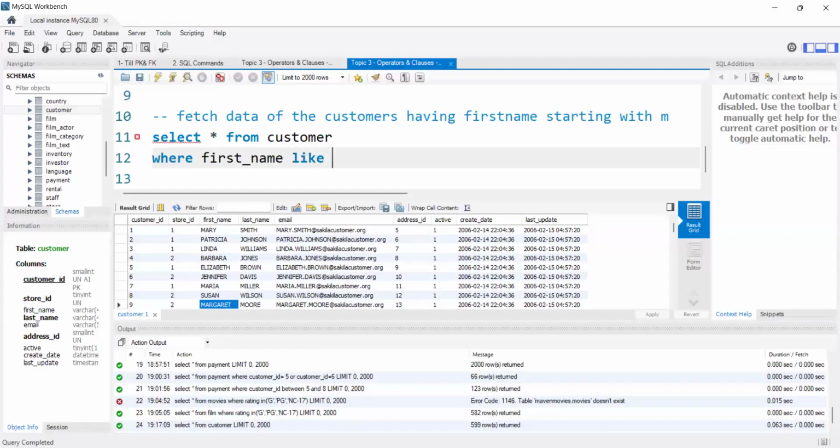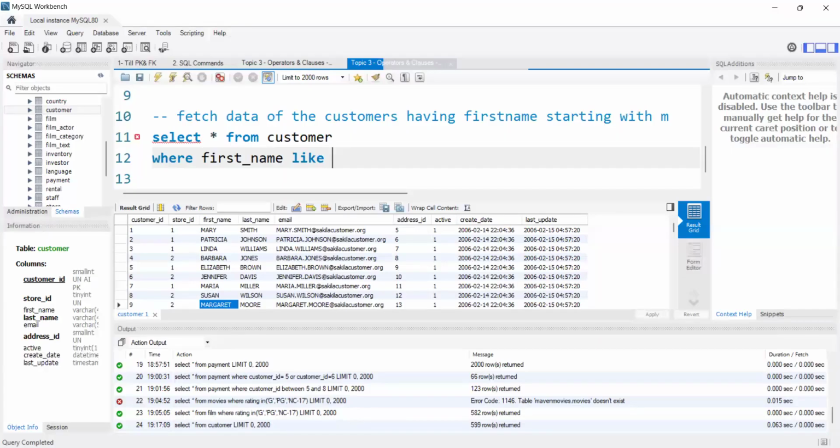Now I will use like operator. Divya, you said my screen is not visible? What is not visible? My screen is not visible for you? No, yes, it's visible. Okay. If anyone cannot see, just check your connection, or else try to reconnect.